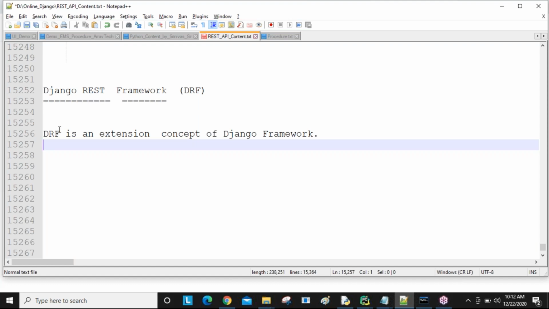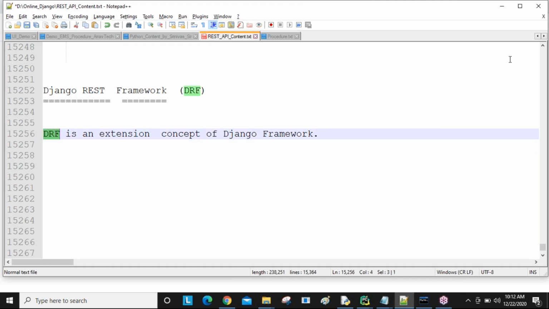like some new modules, new methods, new classes provided by Django REST framework. Because of these things, we are getting a lot of benefits at the time of developing the coding, guys. Django REST framework provides so many ready-made modules, classes and methods.